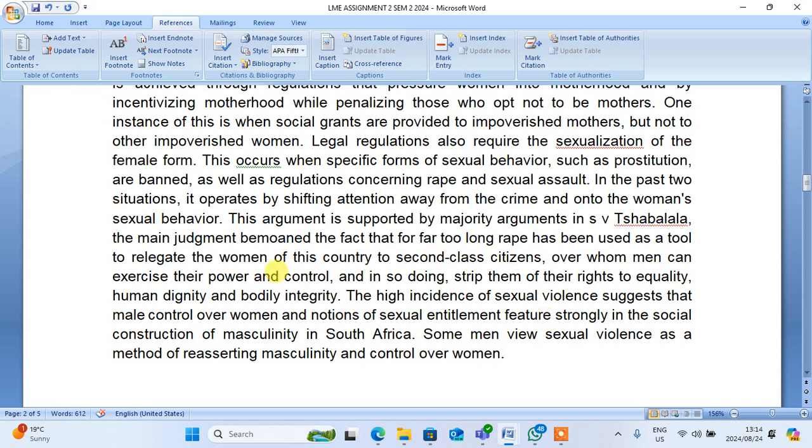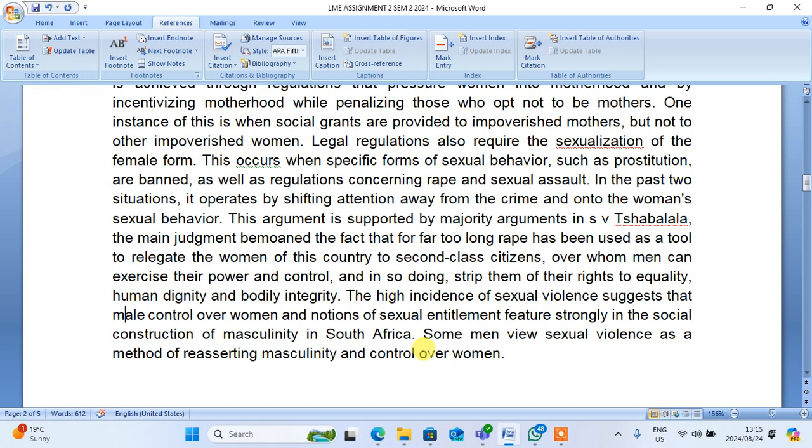The main judgment bemoaned the fact that for far too long, rape has been used as a tool to relegate the women of this country to second-class citizens, over whom men can exercise their power and control, and in so doing, strip them of their rights to equality, human dignity, and bodily integrity. The higher incidence of sexual violence suggests that male control over women and notions of sexual entitlement feature strongly in the social construction of masculinity in South Africa. Some men view sexual violence as a method of reasserting masculinity and control over women.